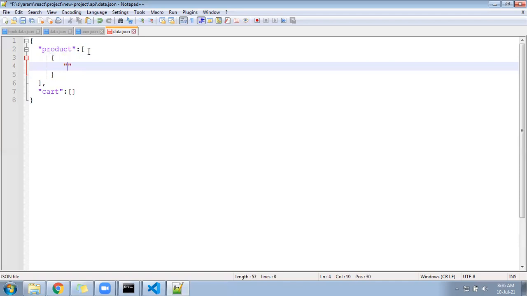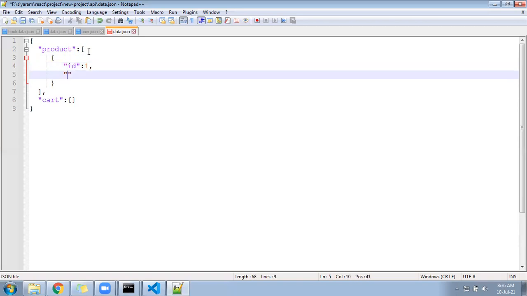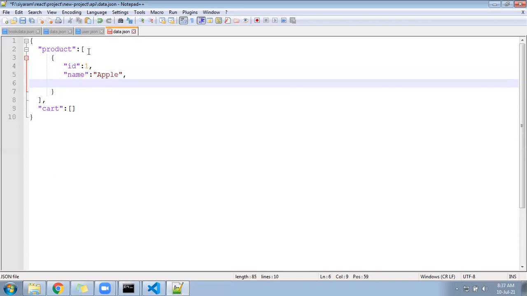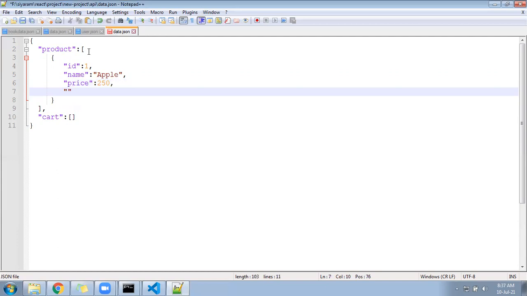We can give one ID that is fixed every time. Name of the product, we can give something. Suppose I added Apple, and this will come from the page. We will be creating a page. Then we'll keep here the price. Don't keep it in double quotes, else while doing the calculation it will be wrong. 250 rupees per kg.